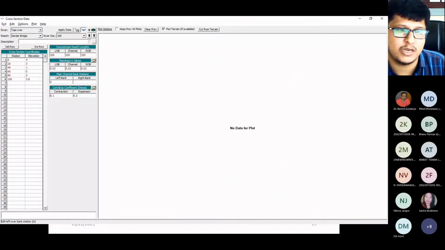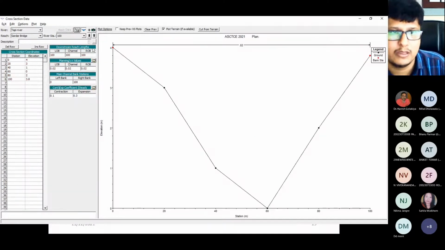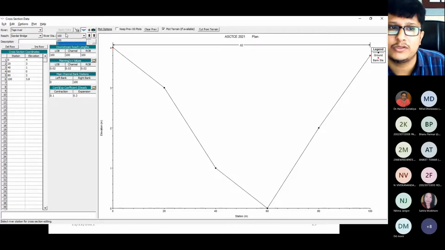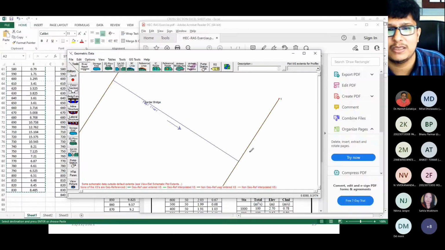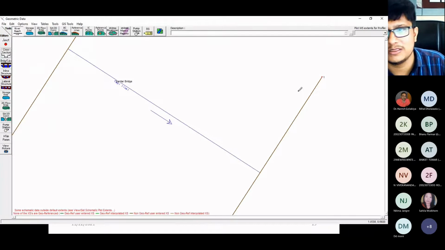Your starting station is 0 and ending is 100. Apply data, you will get the data. So now you can see on your screen 1 and 100, two cross sections you have added. If you want to check whether the cross section is reflected in my river or not, you just exit this screen, and you can see. Okay, this is number 1 which I entered first, and this is number 2, that is 100.